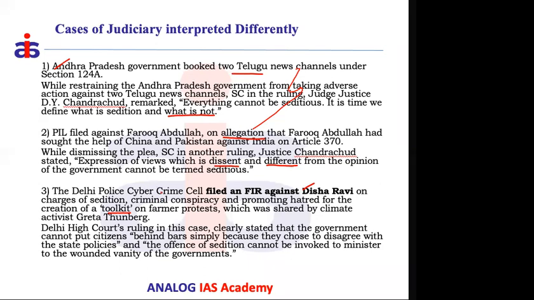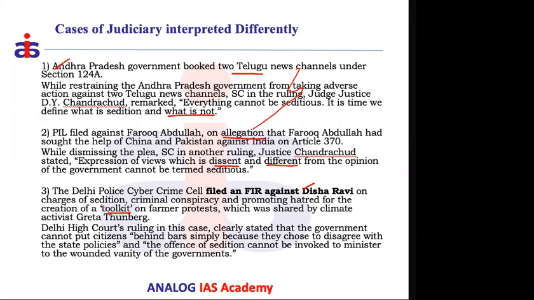To create awareness and get support for the farmers' cause, she created different digital social toolkits: different tools on how to promote a given video or article, how to reach a large number of people so that we can get support for the farmers, and how to promote different content related to the farmers' concerns.